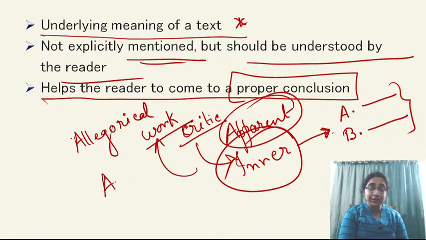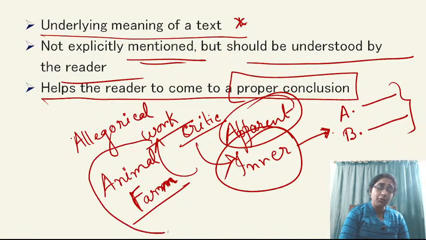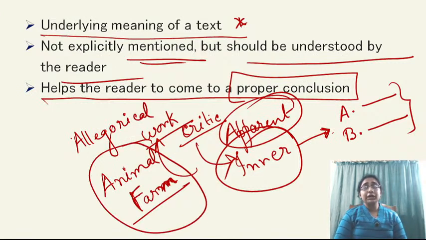For example, Animal Farm. Apparently it's a kind of children's story, talking about an animal farm where all the animals are talking with each other. One animal is trying to be in power and the other animals are trying to protest against that, but inherently it is talking about the whole political system in Russia at that time. So Stalin, Napoleon, सबका criticism यहाँ पर है.